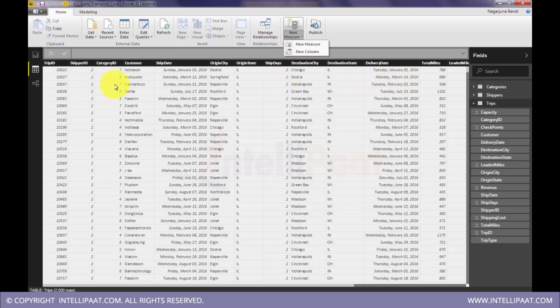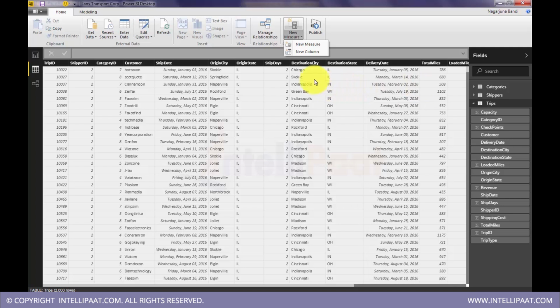That is row context, which is new column. And what is set context? Set context is new measure, creating an aggregated value. Maybe I want to find out the maximum of ship days or total miles. That is an aggregated value at a set level.